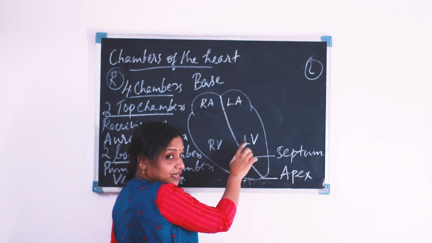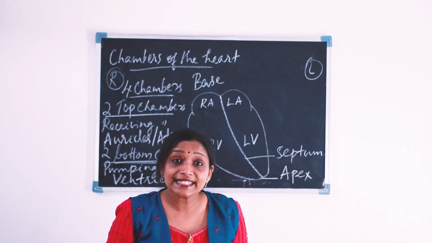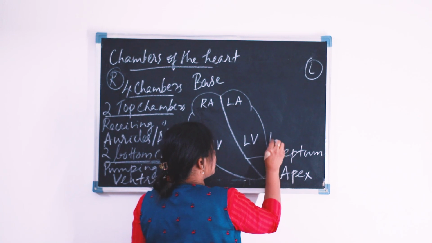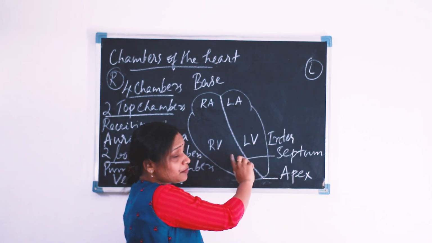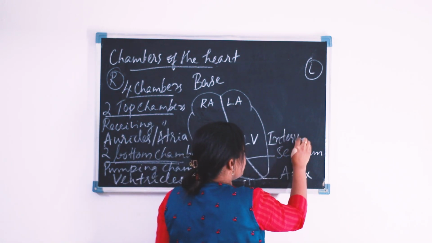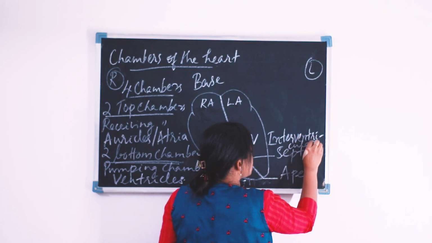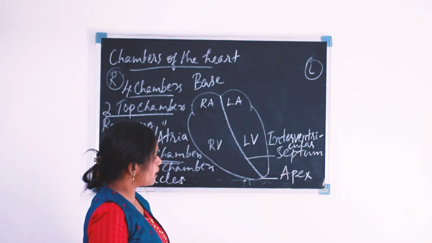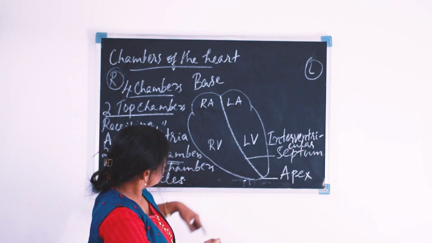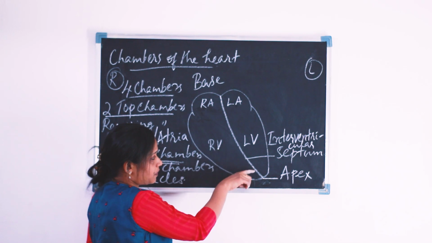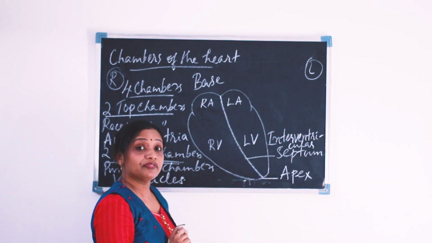When it comes to the ventricles, it is the interventricular septum. Inter means in between. There is not much space to write the whole term interventricular. So this portion is the interventricular septum, the partition which separates the right ventricle from the left ventricle.